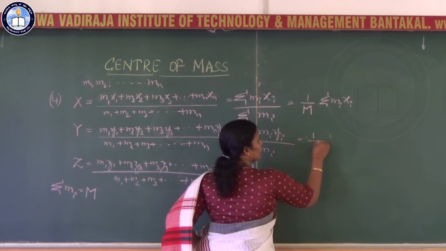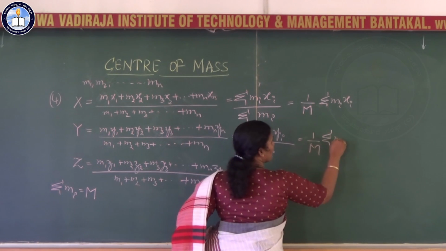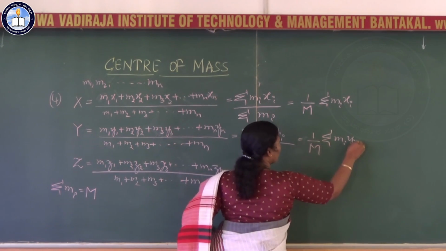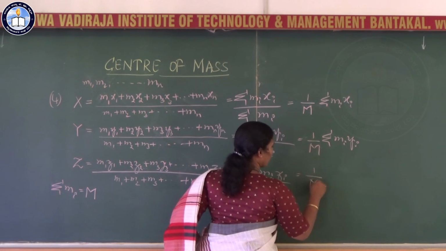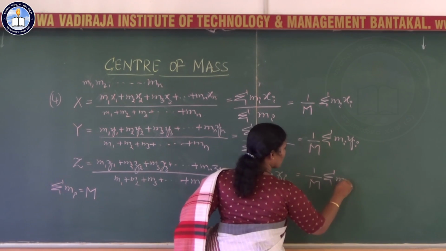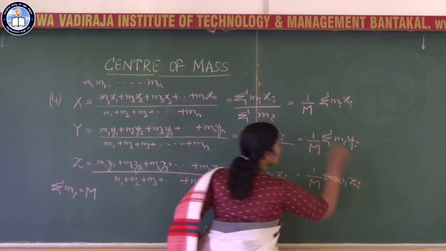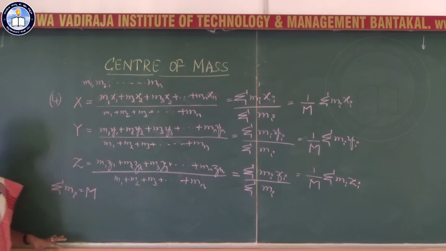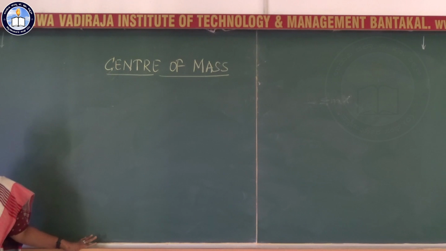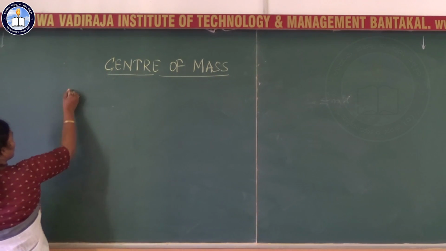Similarly, here it is 1 by m into summation mi yi, and here 1 by m into summation mi zi. This is the center of mass of an n particle system in space. Okay, we will have one more idea: center of mass using the notation of position vector.